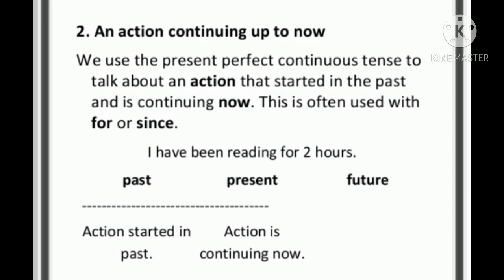As you see in the slide, the action must have been started in the past and it will be continuing up to the present. It will be going on even at present. So there is a connection between the past as well as the present. So the duration will be more than that of continuous tense, I told you.